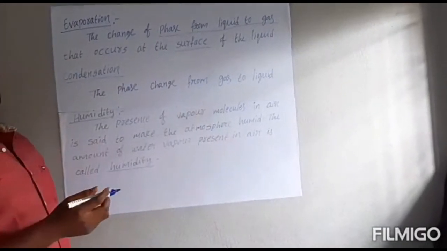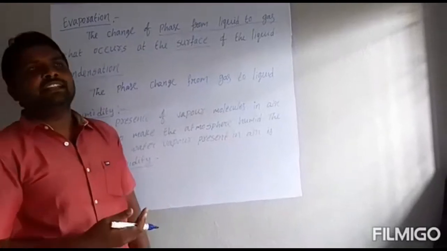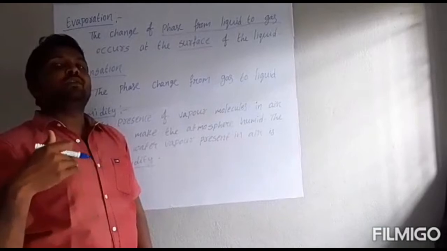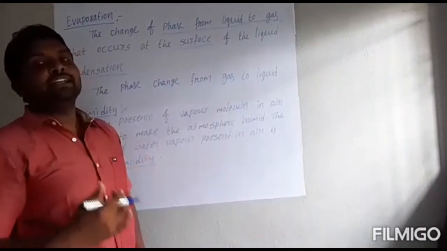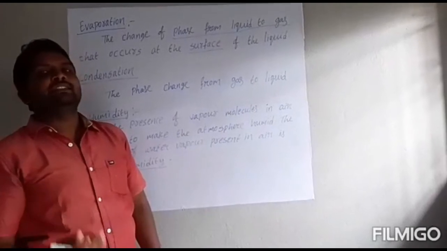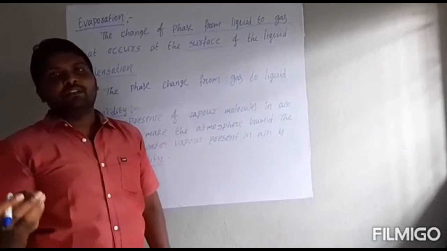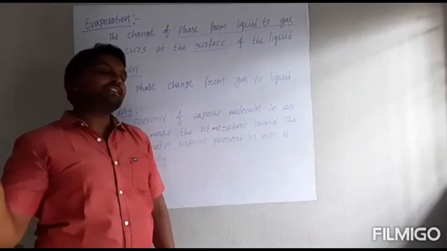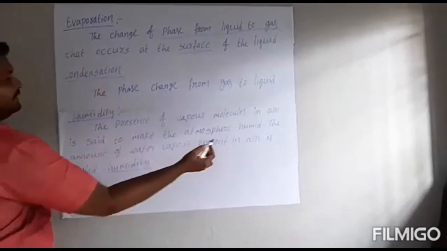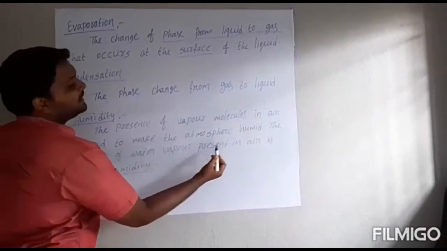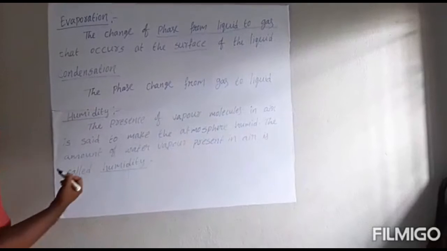For example, in some areas we say there is so much humidity. That means so many water molecules are present in the air. In another place, if you say there is less humidity, that means fewer water vapor molecules are there. So the amount of water vapor present in air is called humidity.